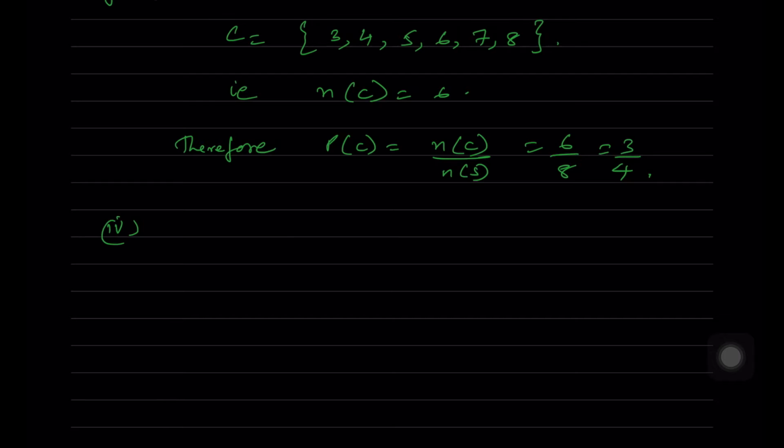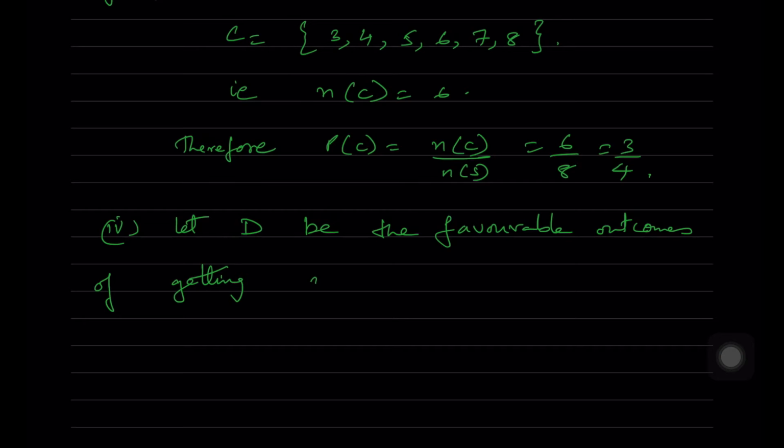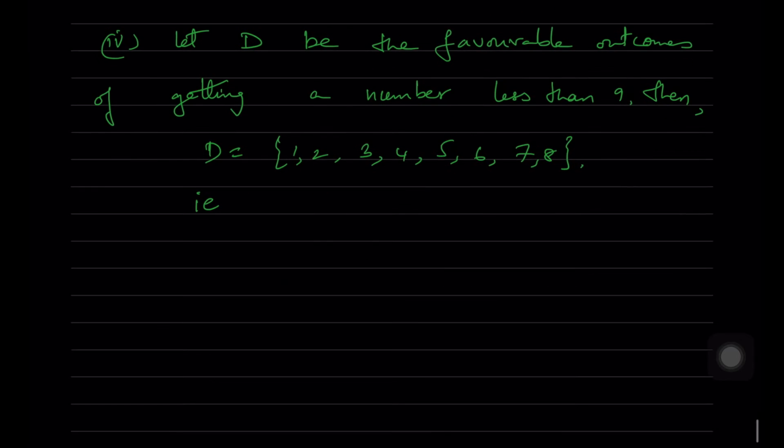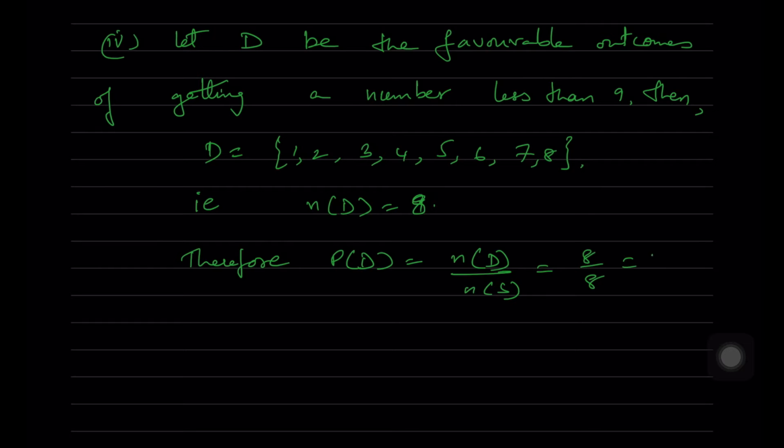Now fourth one is, let D be the favorable outcomes of getting a number less than 9. Then capital D is equal to 1, 2, 3, 4, 5, 6, 7, 8. N of D is equal to 8. So probability of D is equal to N of D by N of S, which is equal to 8 by 8, which is equal to 1.